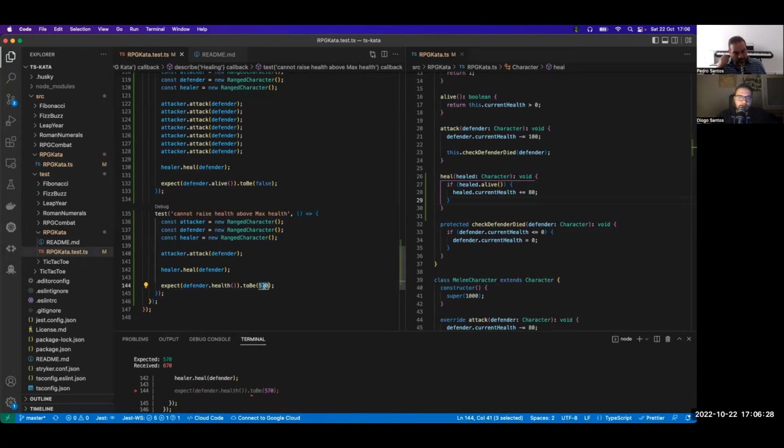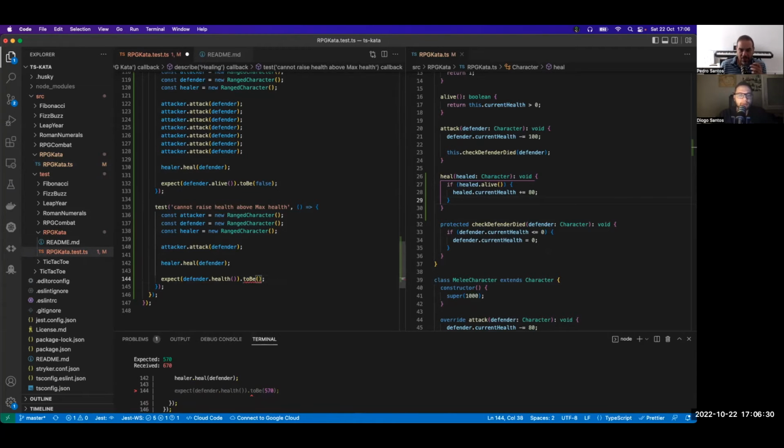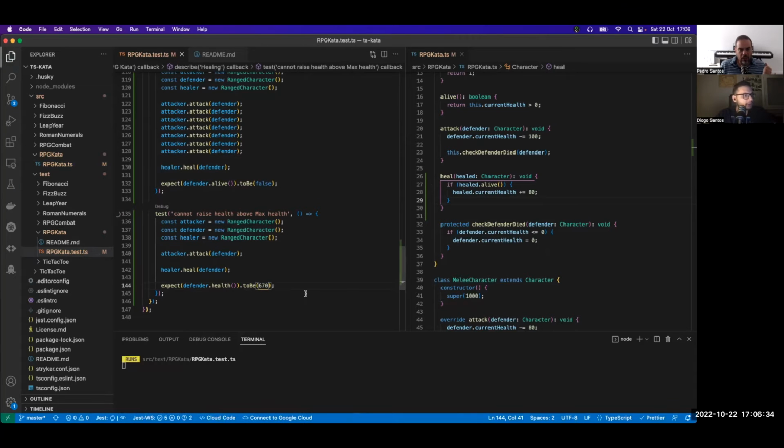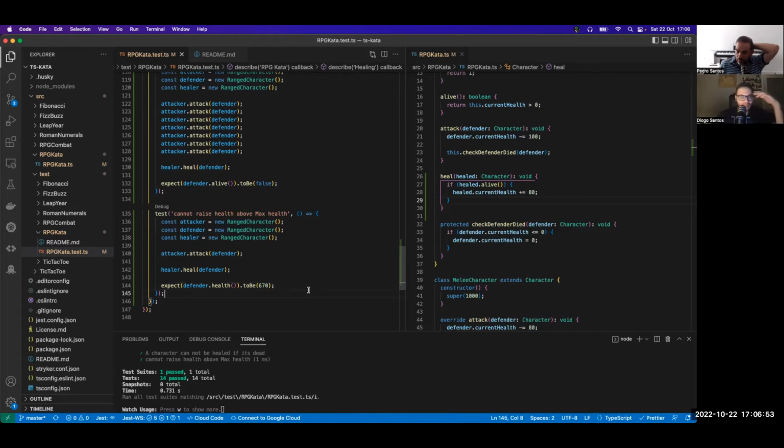Yeah, I thought so, but no, I think this is right. Because if you're dealt 110 and you heal 80, you just have 670. But how much health does it start with? 700. Oh, 700. Oh, okay. Yeah. We went as if two attacks had happened, but no.